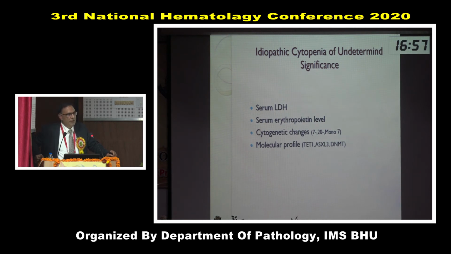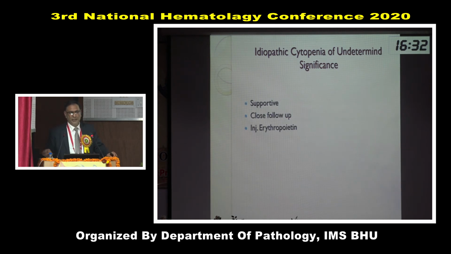If the patient has monosomy 7, this is a very bad, worse situation; the patient is very soon going to develop AML or MDS. And also the molecular profile: out of the whole panel, we have chosen 3, TET2, ASXL1 and DNMT3A. If these are positive, that supports the diagnosis of clonal hematopoiesis. But the treatment is supportive only at this stage.